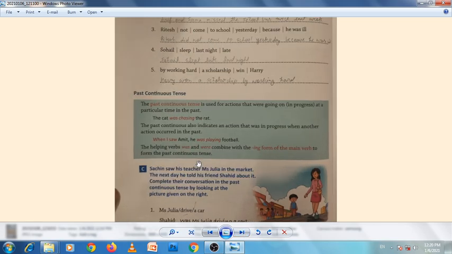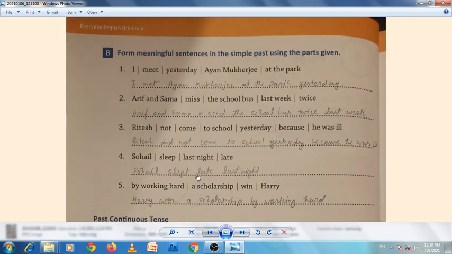Okay, and exercise B, here take a look. Here a few words are given. We have to arrange them and make a meaningful sentence. Form meaningful sentences in the simple past using the parts given. So we have to make a meaningful sentence in the past, so we use the second form of the verbs. So, I met yesterday Ayan Mukherjee at the park. I met is the second form of meet. Okay, I met Ayan Mukherjee at the park yesterday. So yesterday will come at the last.